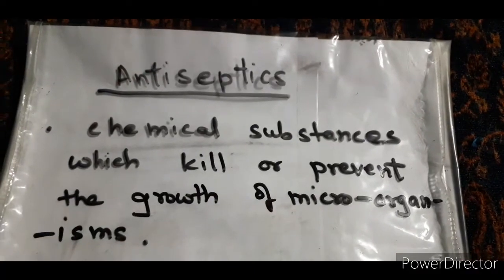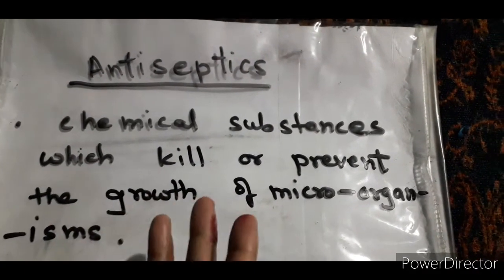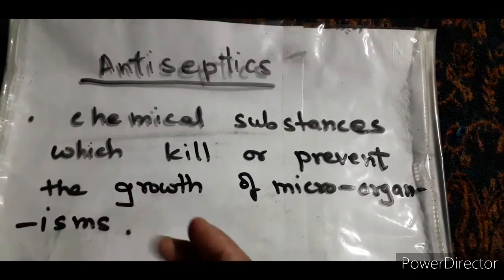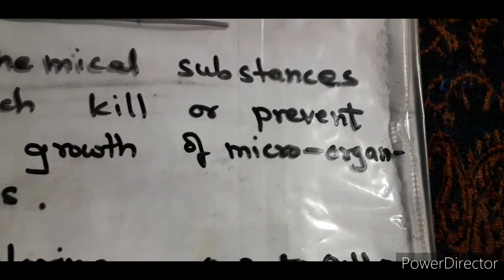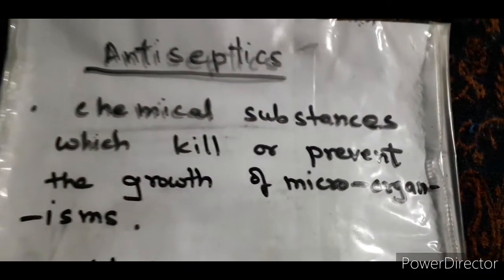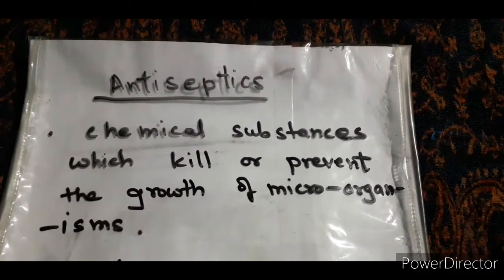Most common antiseptics you are using, like cefpromycin, you know it very well. But we have some other examples of antiseptics which we have to see, and I have written a few of them. First is chlorine.